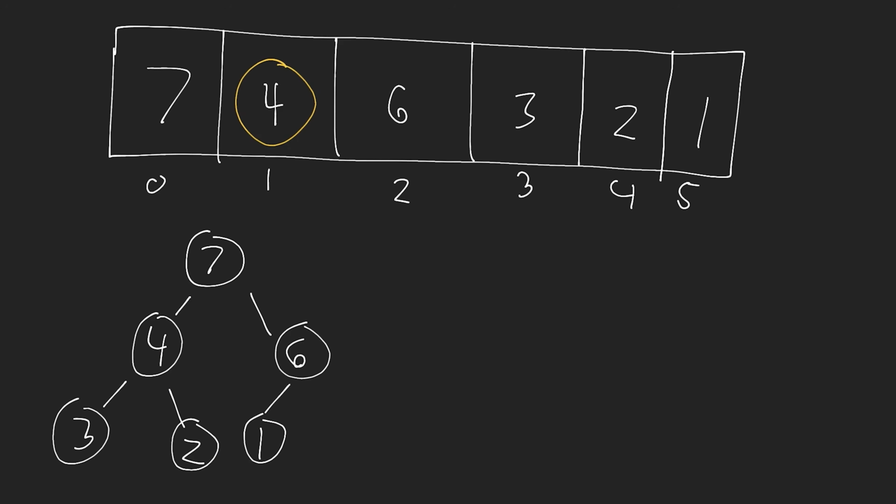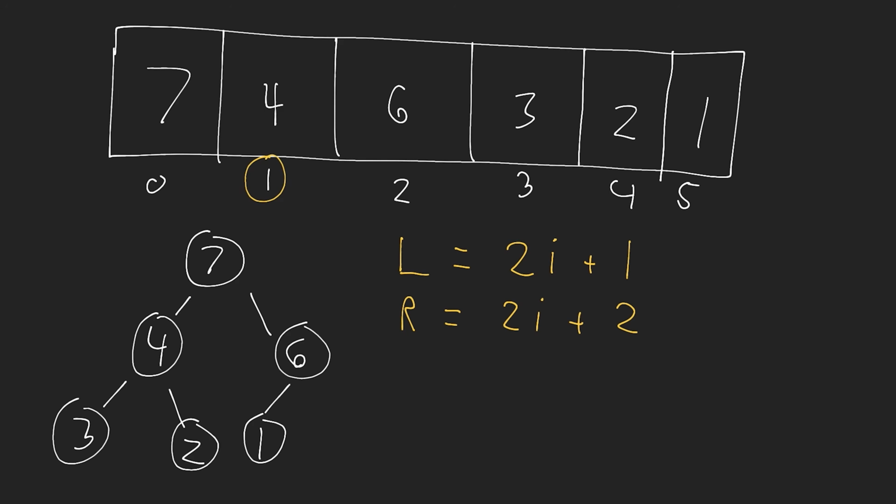So if I'm looking at 4 here, the way that I find the children is I use the following equation. I say that the left child, so actually let's do an uppercase L here, is going to be 2i plus 1, and then the right node is going to be equal to 2i plus 2, where i is the index of the node that we're looking at. So anecdotally, let's just have a look at this here. We have index 1.